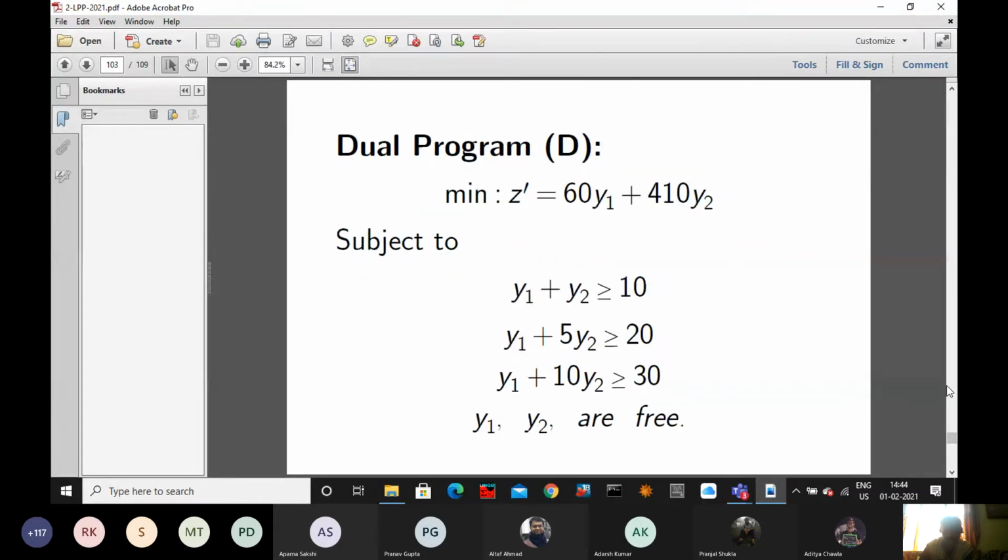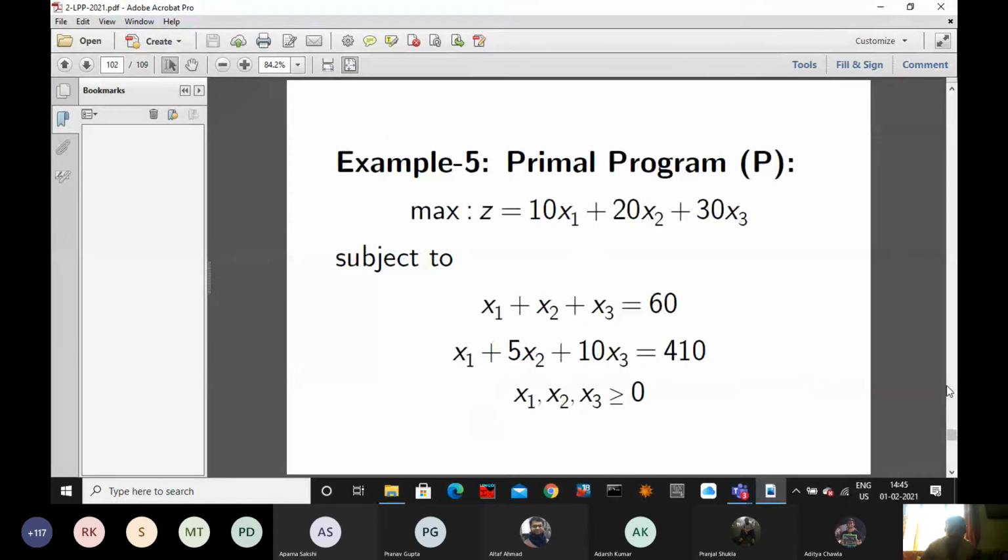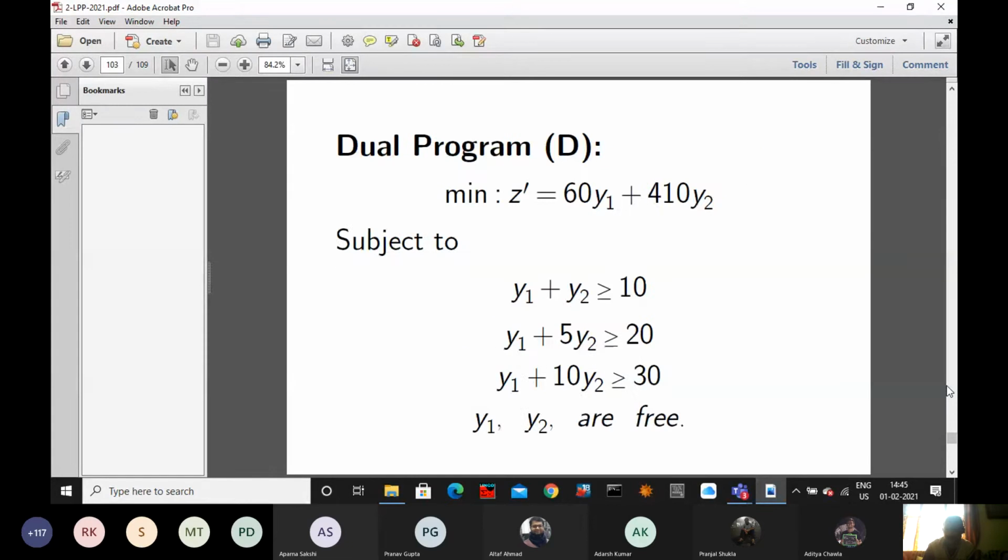My dual is like this. There are two equality type constraints, so there are two variables. Both variables are free, so you can change them so that these two variables become four variables. This is a linear programming problem where you can apply the dual simplex method to solve.